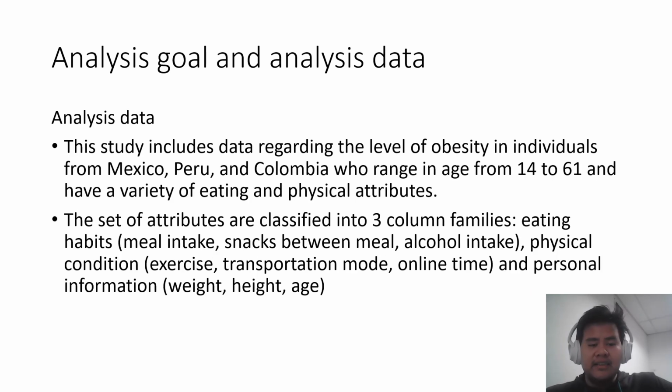For the analysis data, this study includes data regarding the levels of obesity in individuals from Mexico, Peru, and Colombia who range in age from 14 to 61 and have a variety of eating and physical attributes. The set of attributes are classified into 3-column families: eating habits, physical condition, and personal information.